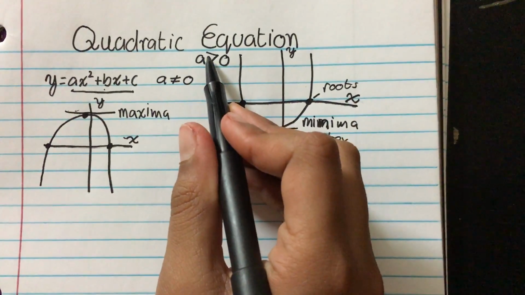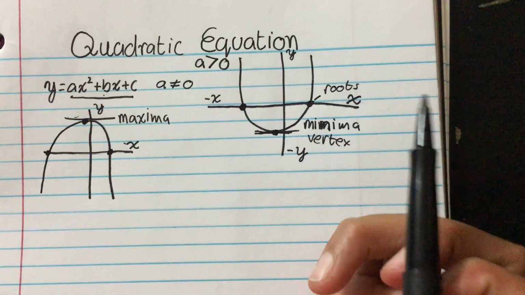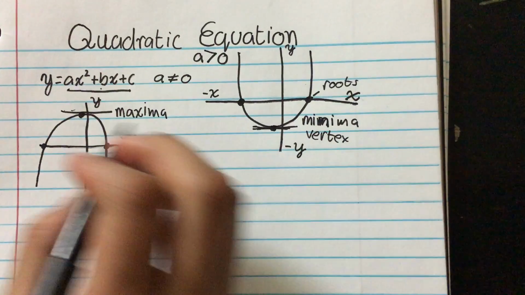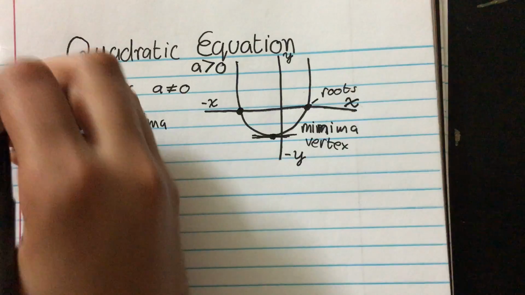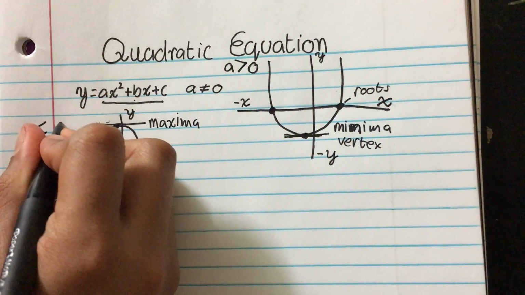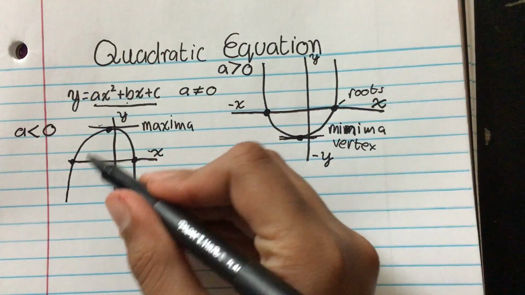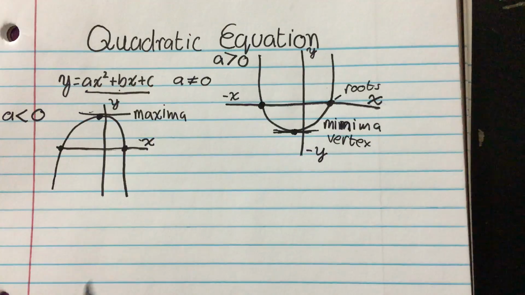How I remember this is if a is greater than 0, the parabola kind of looks like a ditch or a hole, and for this one, a is going to have to be less than 0. And to me, this kind of looks like a hill. So that's one thing to know.